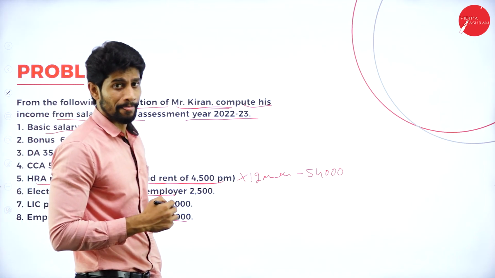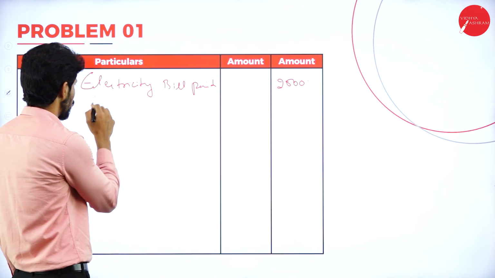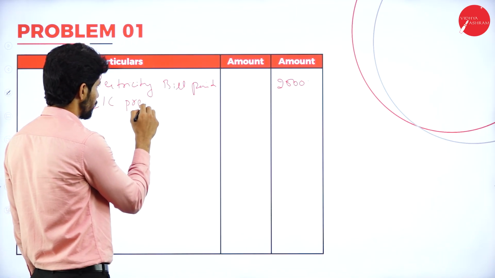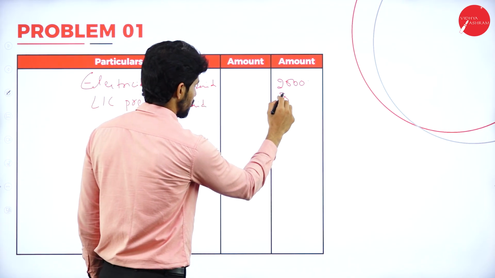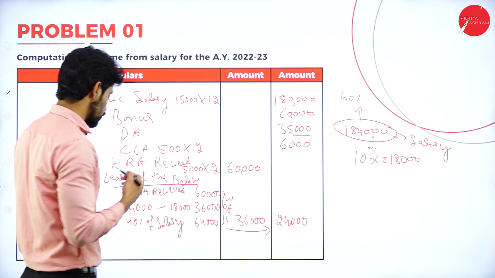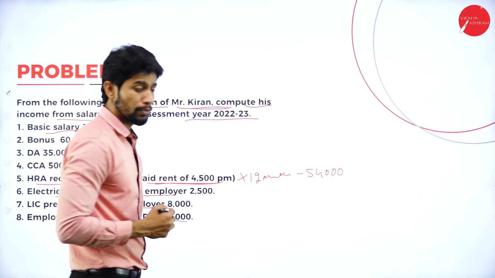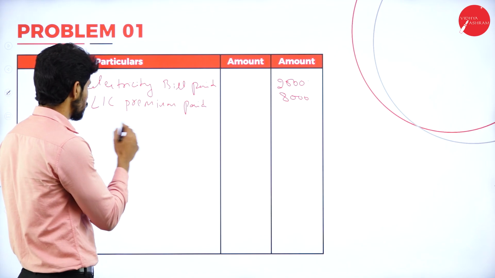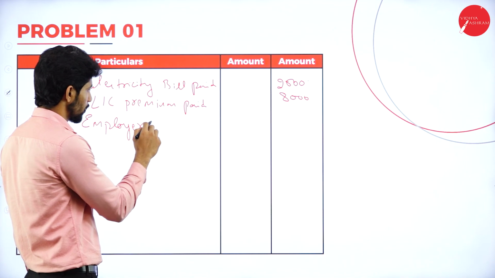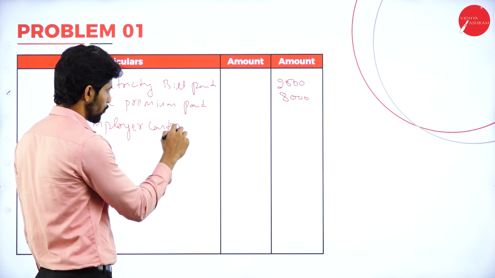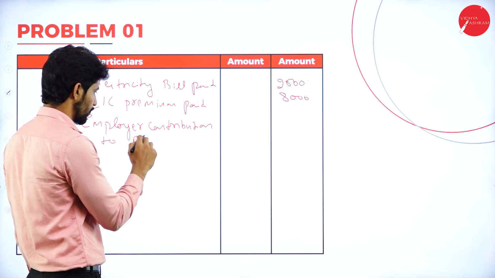Again, what is the next point we have? LIC premium paid, 8,000. It is paid by the employer. So LIC premium paid, how much? 8,000. Okay. Next, we also have one more point. Employer contribution to RPF, 26,000. So write down that also. Employer contribution to RPF. How much?